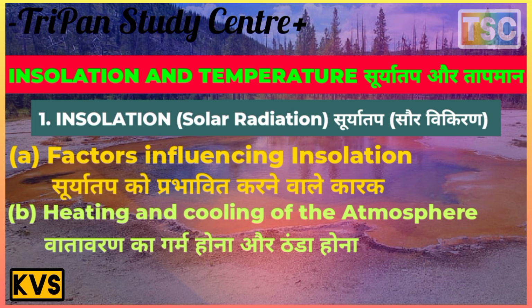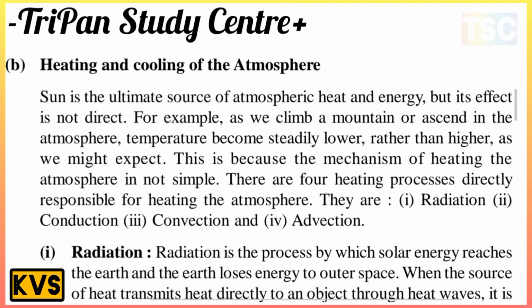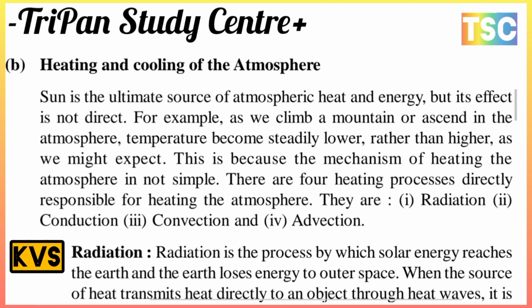The next area: heating and cooling of the atmosphere. There is an important phenomenon here. The Sun is the ultimate source of atmospheric heat and energy, but its effect is not direct. For example, as we climb a mountain or ascend in the atmosphere, the temperature becomes slightly lower rather than higher, as we might expect.